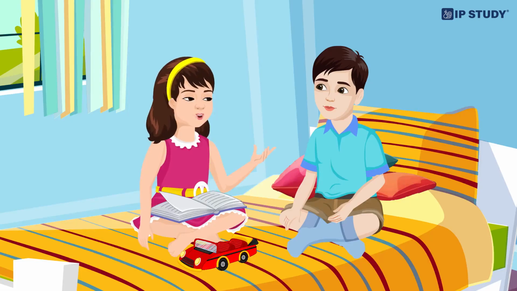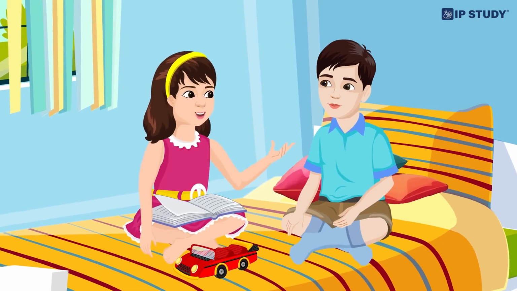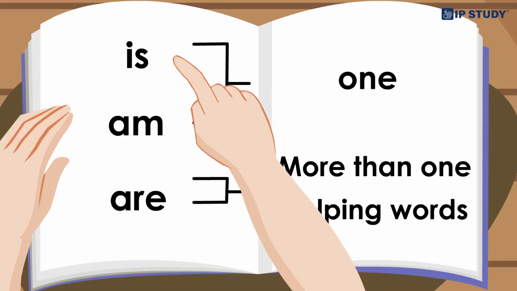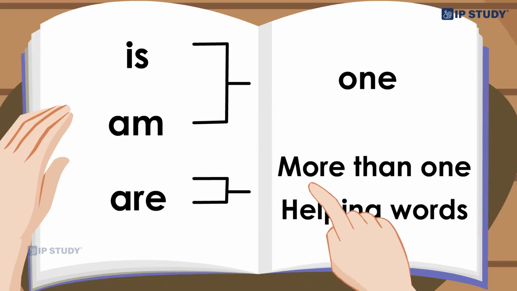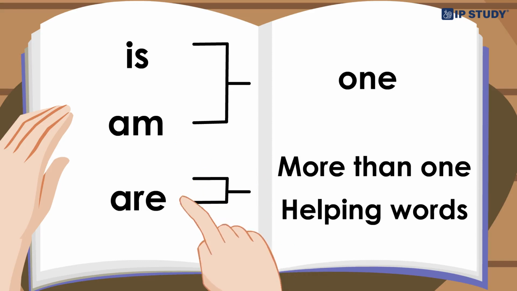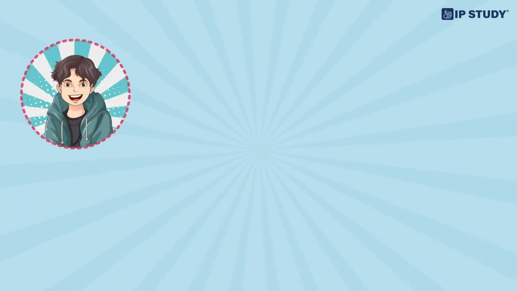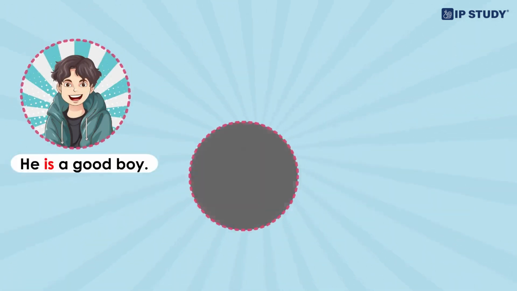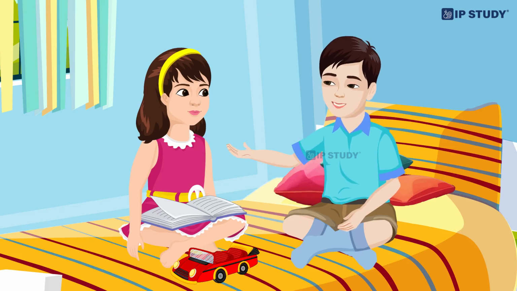Well, there are special words we use to talk about actions. Let's learn about them together. The words is and am are used for one. The word are is used for more than one. The words is, am, and are are also known as helping words. For example, he is a good boy. They are beautiful girls. I am reading this book. Okay, this is interesting.